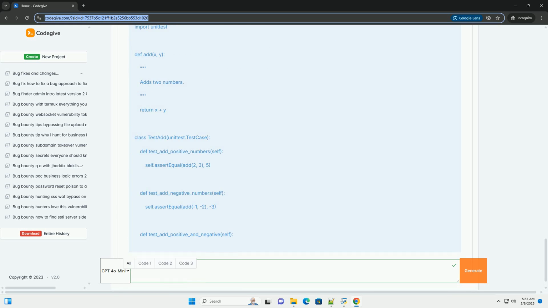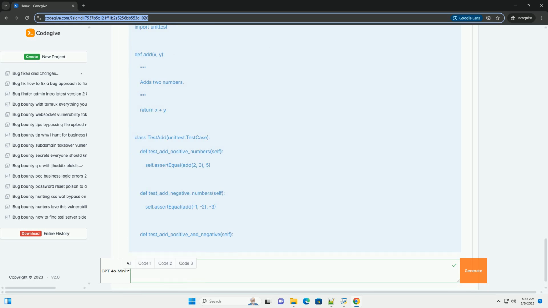Divide and conquer. If you have a large code base, try to narrow down the area of code that is causing the bug by commenting out sections of code or using conditional compilation. 7. Profiling. Profiling is the process of measuring the performance of your code. This can help you identify bottlenecks and optimize your code for speed and efficiency.